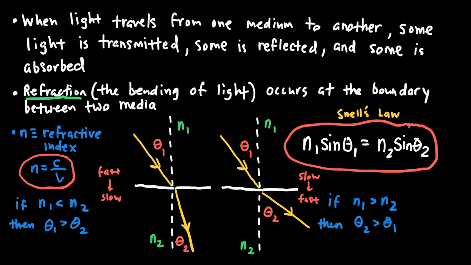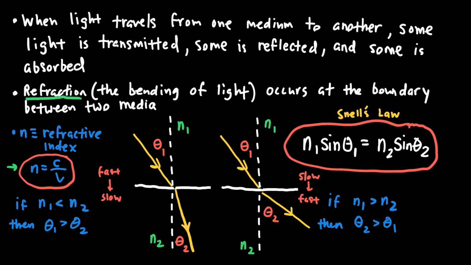And there are a few things that we need to remember. First, different media, so air, glass, vacuum, have a different refractive index. And the refractive index, which I've shown on the left-hand side here, is the ratio of the speed of light to the speed that it travels in a particular medium.